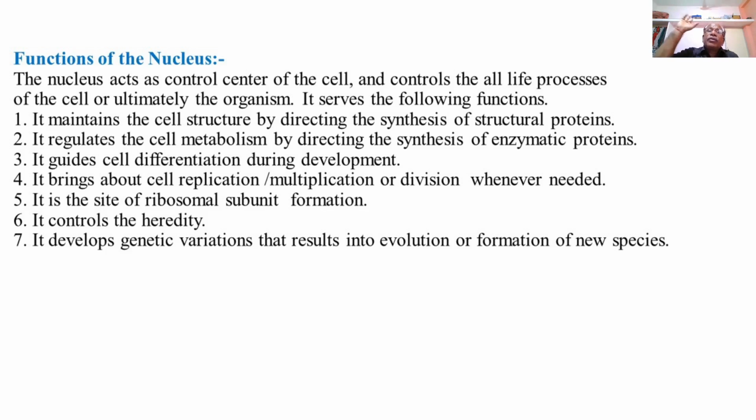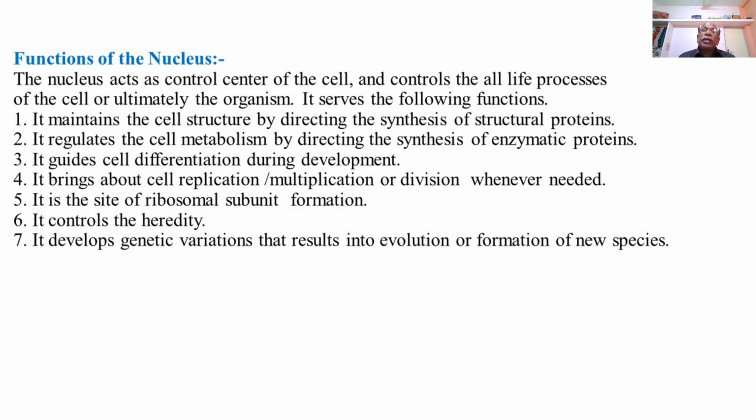These are the different types of ribosomes, and these are called ribosomal subunits, which are produced in the nucleolus under the direction of the nucleus or the nuclear DNA. Then another important function of the nucleus, that is it controls the heredity.